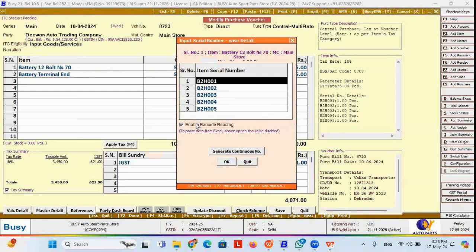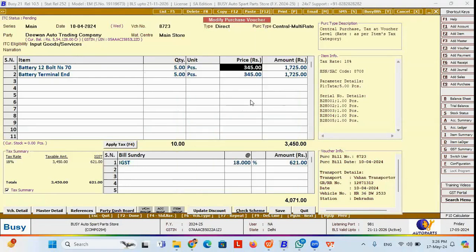If I click on enable barcode reading, then I can scan the serial number and pick it automatically with the barcode scanner. So you can use this barcode reading system to pick the serial number through a barcode scanner. This will appear in your stock, and once you sell these items, the serial number by stock will reflect.